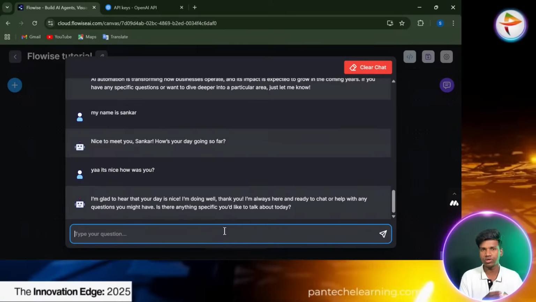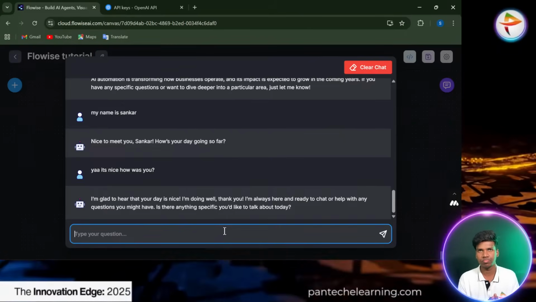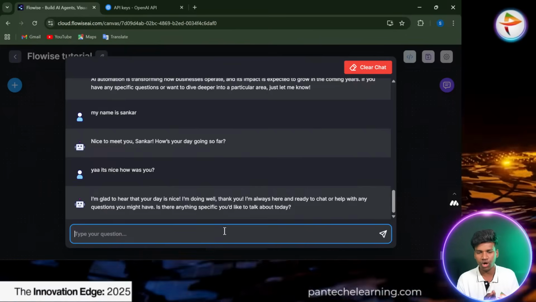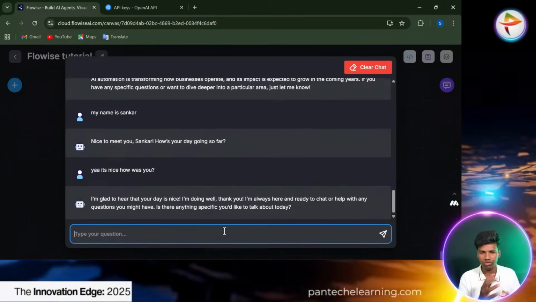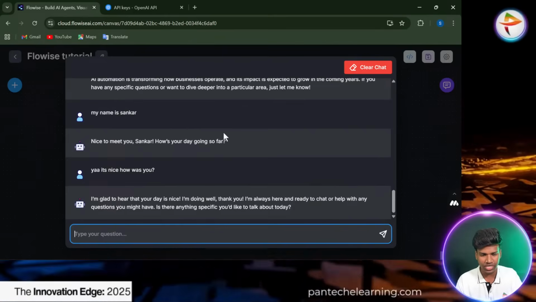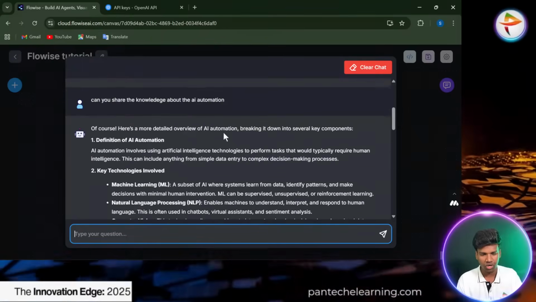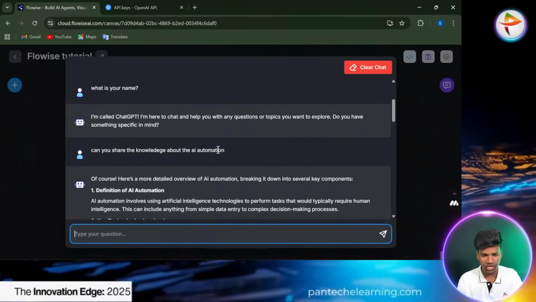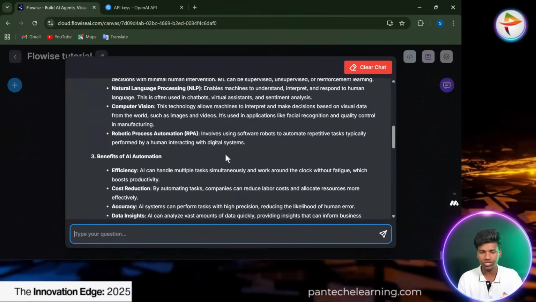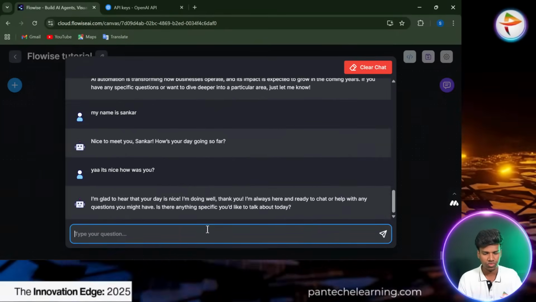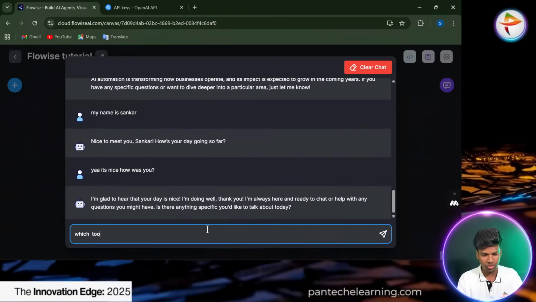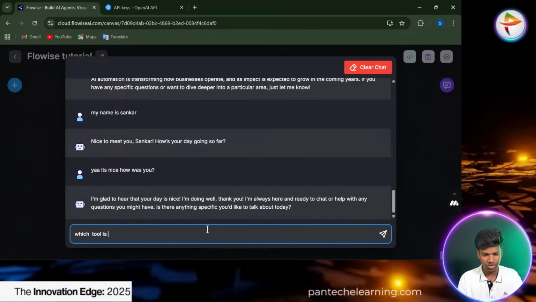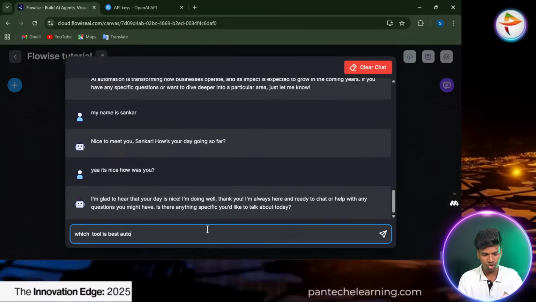So now we have to change the topic to a different place. Now we change from normal chatting. Now we can enter into the same concept. So already we asked to share the knowledge about AI automation. Now we can continue with this. Which tool is best for the automation process?